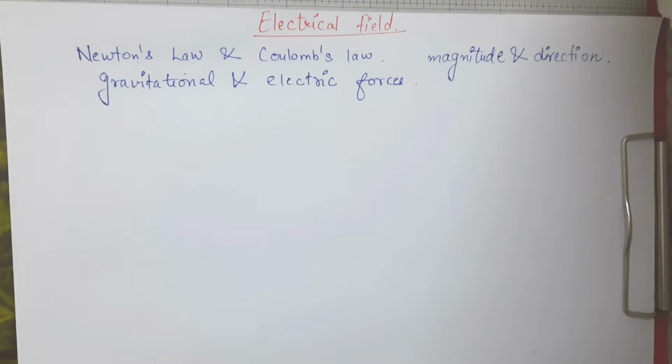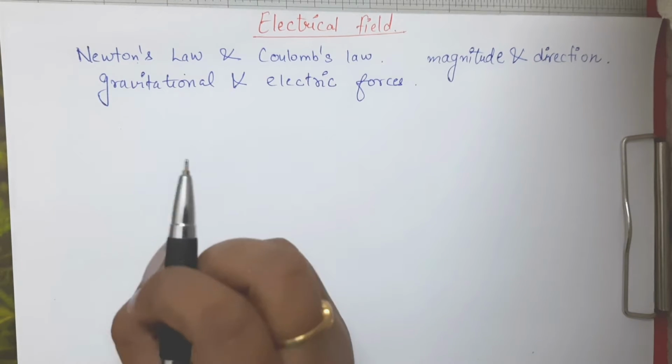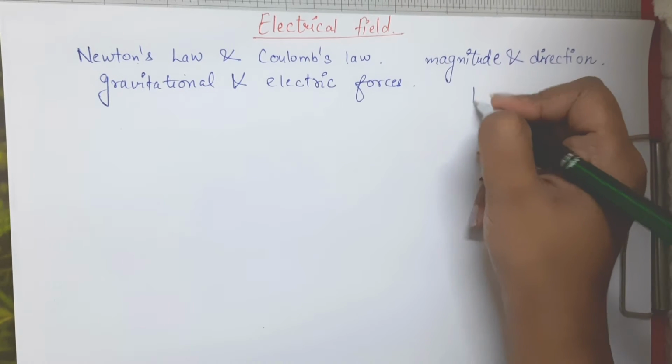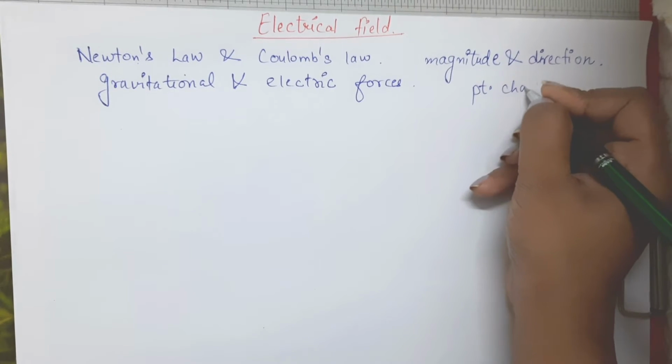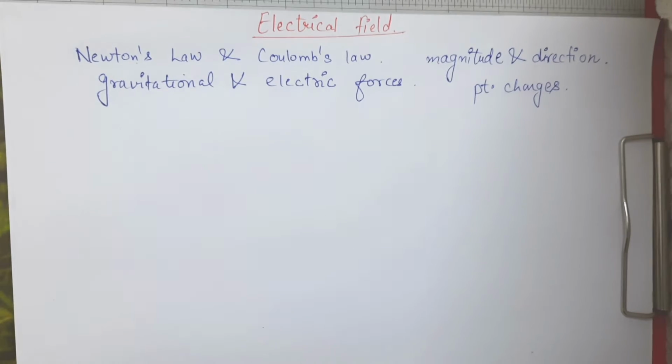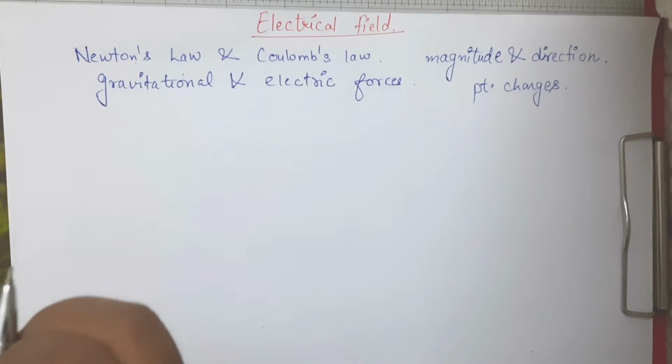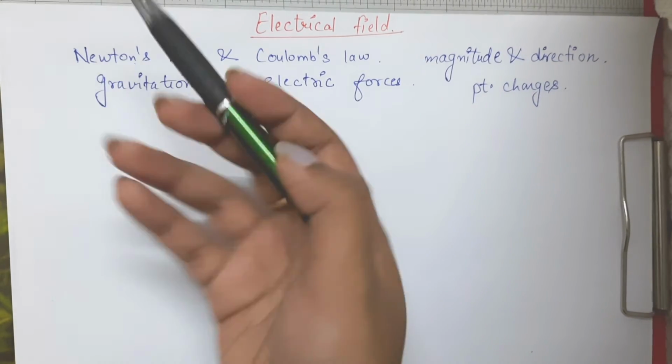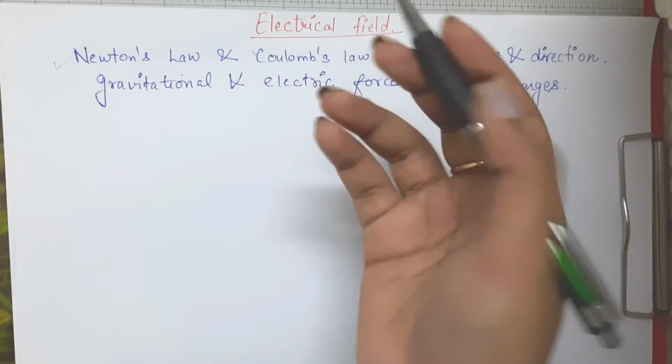But whenever we study these interactions, we always consider point charges. We always deal with point charges or point masses, right? So that is the basic assumption whenever we are using Newton's law or Coulomb's law.